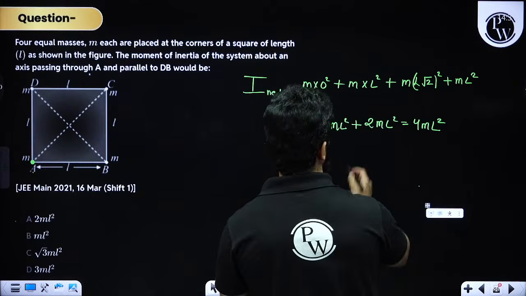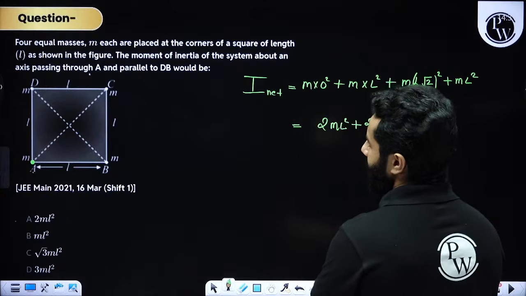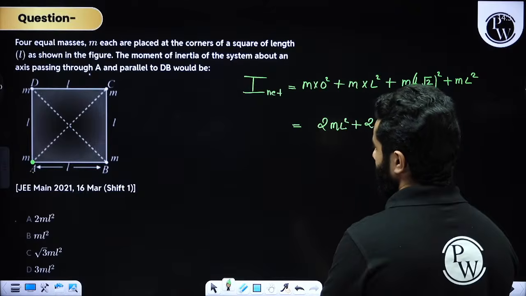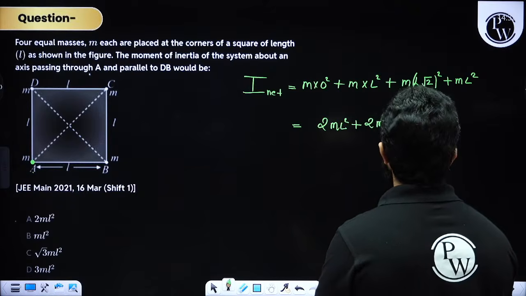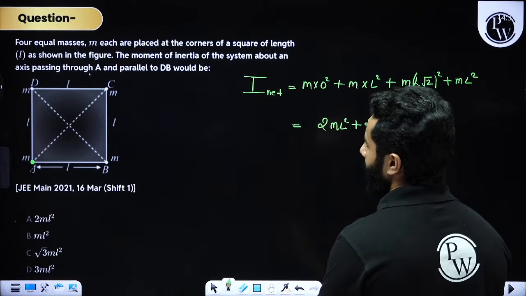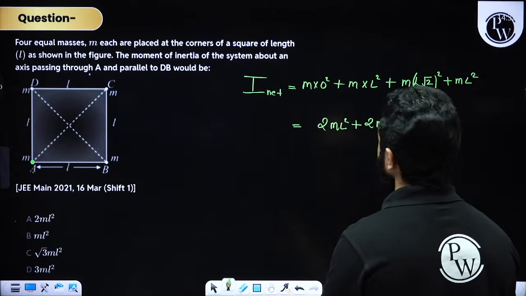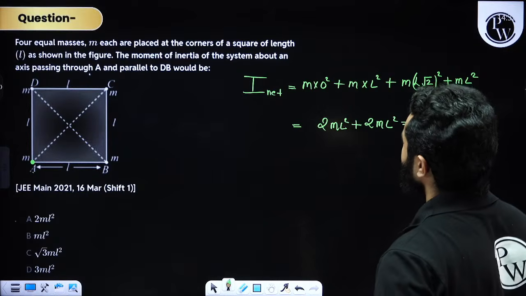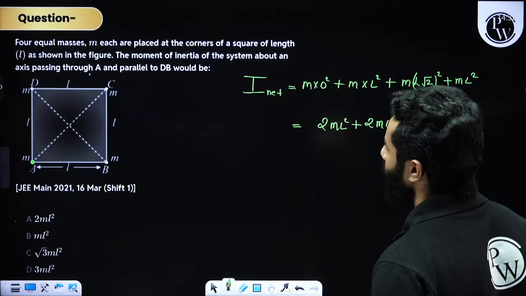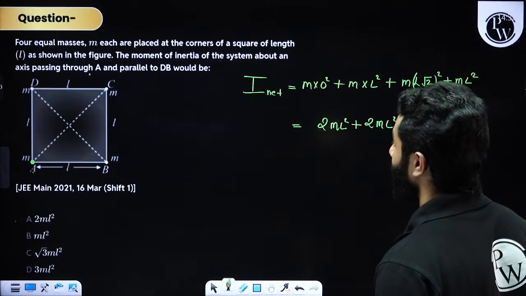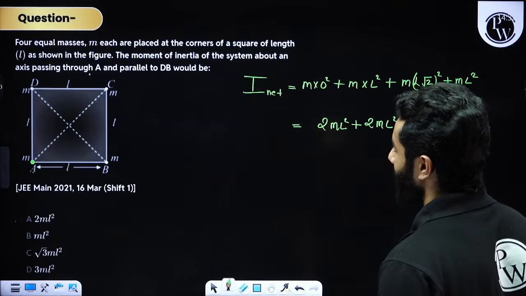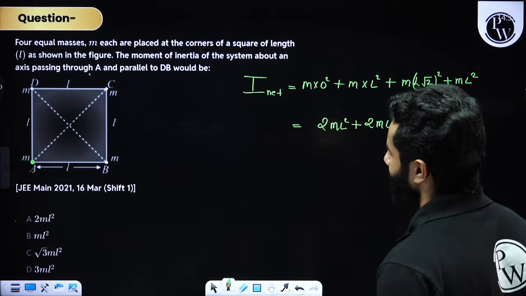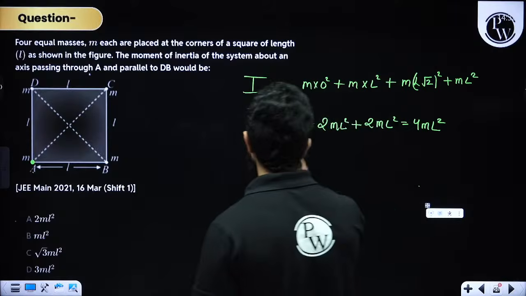Sorry, this is actually 2. Is there any other trouble? So this is L, this is L root 2. That's absolutely fine. Just a second, what they are saying is the moment is about an axis parallel to DB. Oh, I'm so sorry. Parallel to DB. Okay, all right, fine.